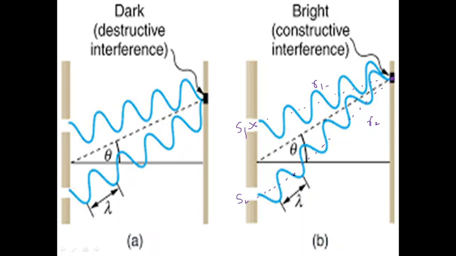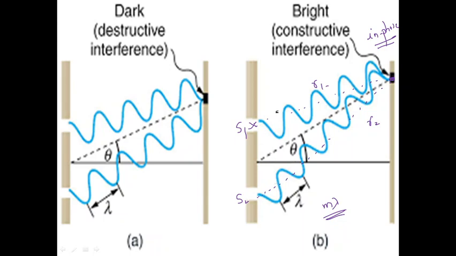As you can see, they travel different paths while reaching P, and on reaching P, if these waves are in phase, then they will add up constructively. That means if this path difference is an integral multiple of lambda, then these waves will meet up in phase, right?